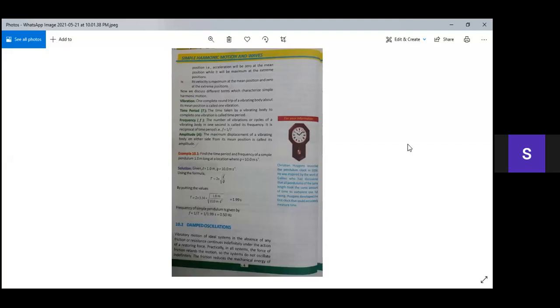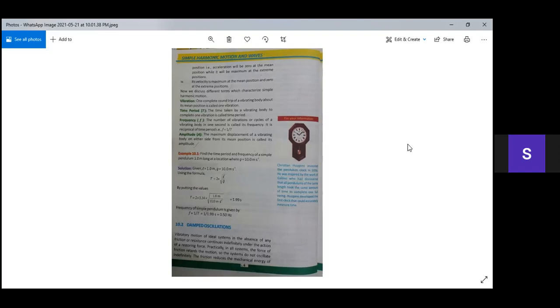Like a simple pendulum, when it moves from position O to position A and then again comes from position A to position O, and then from position O to position B and from position B to position O. Now at this time it completes its one vibration, means 360 degrees. When a body completes its 360 degrees, then we can say that it completes its one vibration.